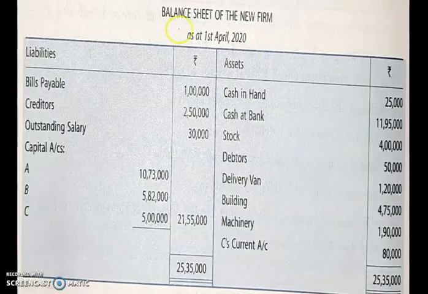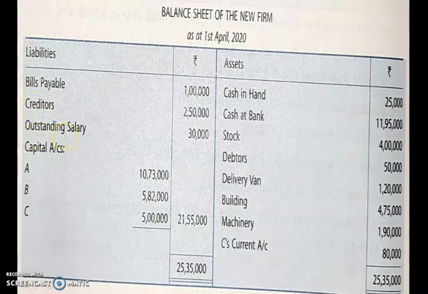Now children, we have to do the balance sheet of the new firm. Write down the title as balance sheet of the new firm as at 1st April 2020. Liability, amount, asset, amount. In the liability side, you can see bills payable and creditors. Whatever is given in your question, as it is, you have to write over here.